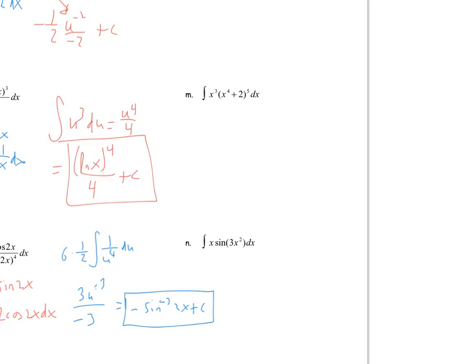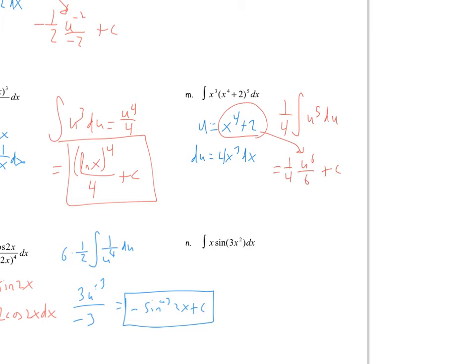Part M will let u be x to the 4th plus 2. So our du is 4x cubed dx. We need a 4 inside the integral, so I'll put a 1/4 out front to cancel that out, times the integral of u to the 5th du. And then the antiderivative of that gets me 1/4 u to the 6th over 6 plus c, and again, substitute your u back into there for your final answer. Do 1/4 times 1/6 and make that 24.